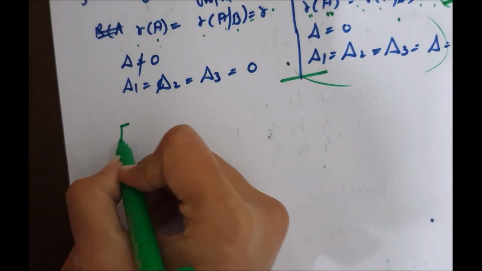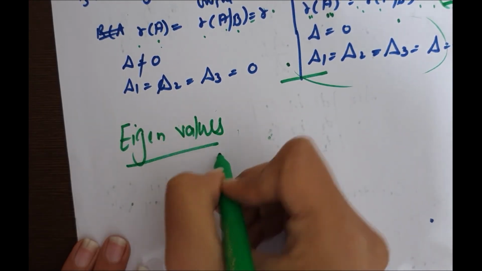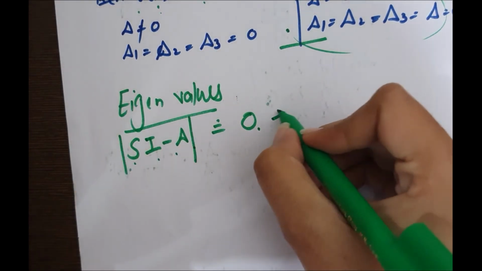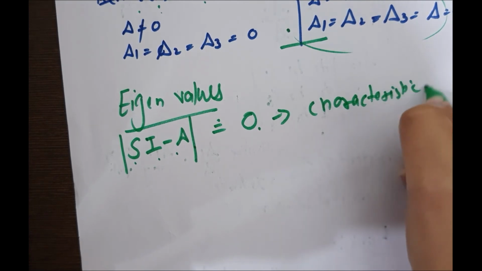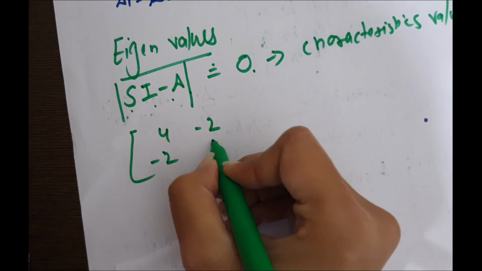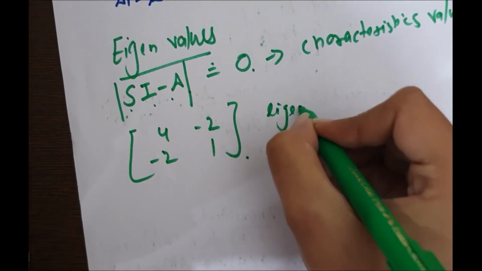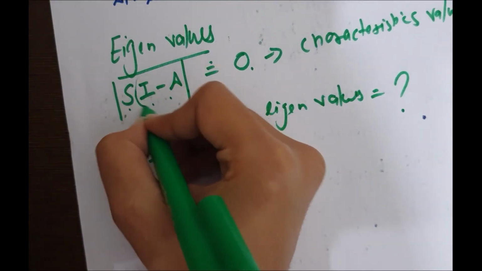Now eigenvalues. So for eigenvalues, this is the characteristic matrix. If you have this matrix A and you have to find its eigenvalues, this is the identity matrix.